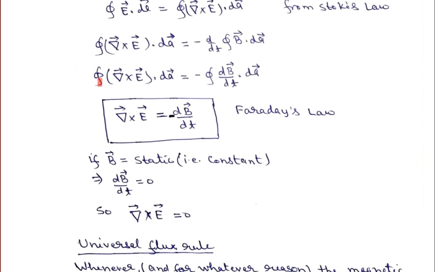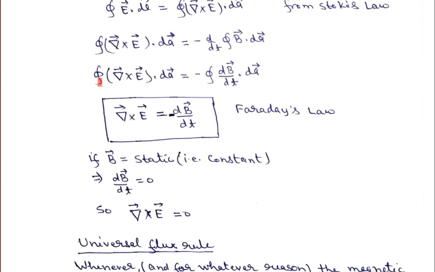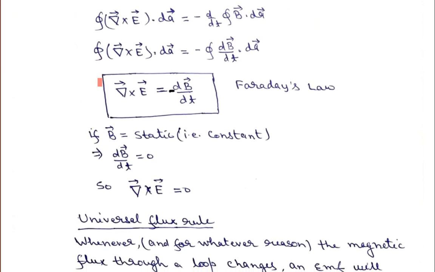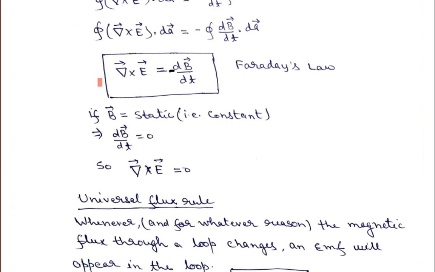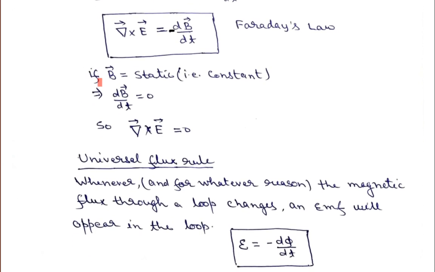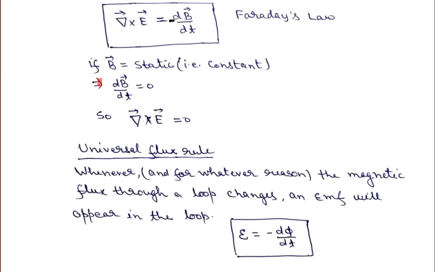So in order to generate an EMF in the circuit, there must be relative motion between the magnetic field and the circuit, or the flux in the closed circuit must change with respect to time. That is what we can conclude.